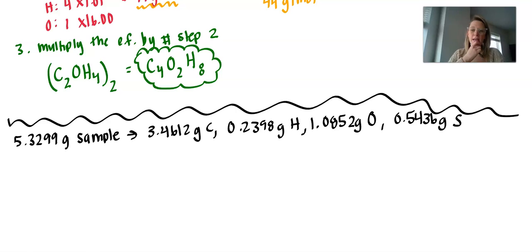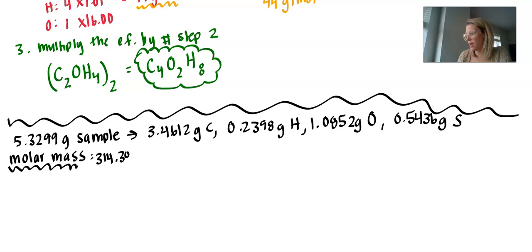And it says the molar mass of the compound was found to be 314.38 grams per mole. It may be a drug prescribed for nodules on the vocal cords.